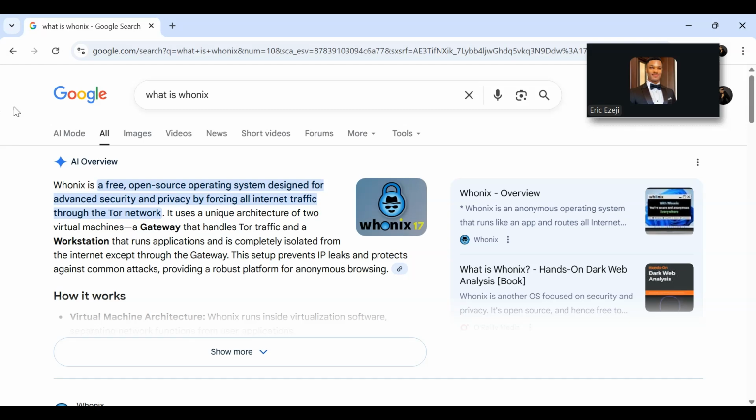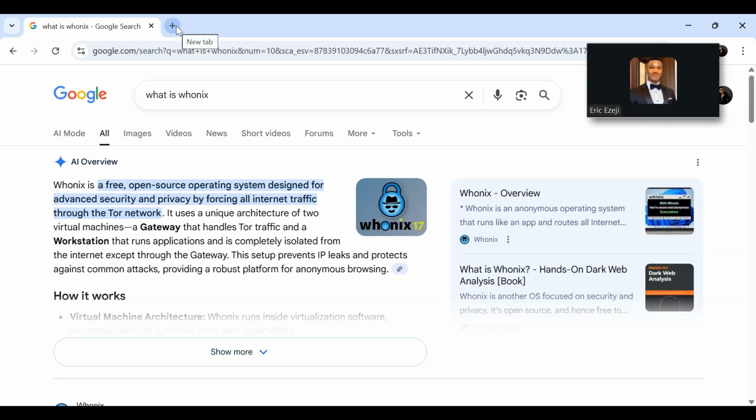Whonix is a privacy focused operating system that is built for anonymity. So if you care about anonymity, if you want to be anonymous in the internet space, I recommend Whonix. It works by routing all traffic through the Tor network, just like I read here.